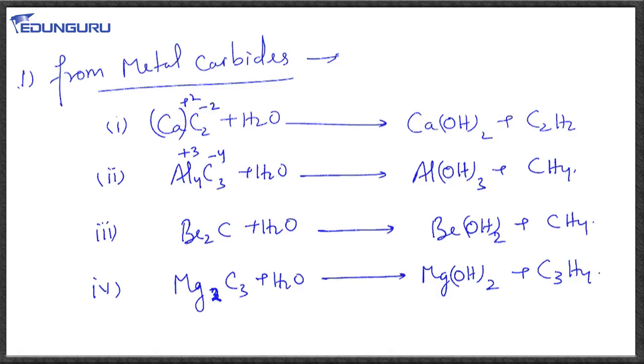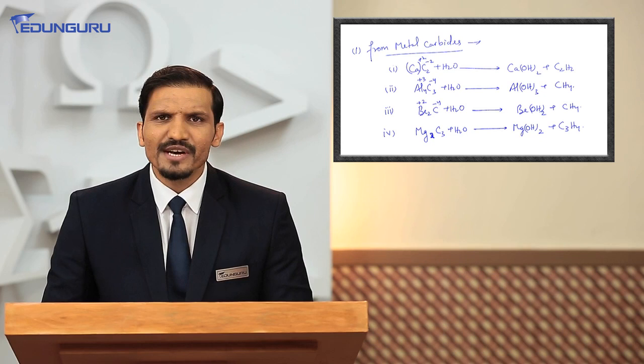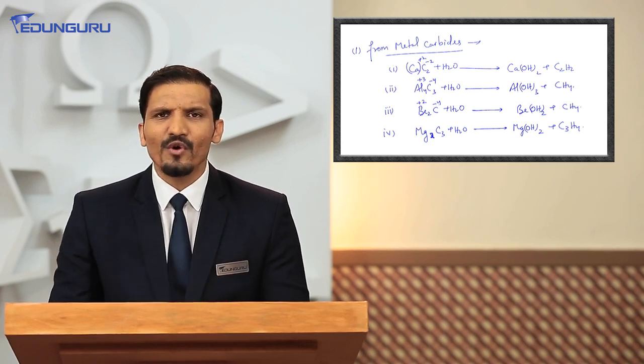The same situation holds for the next example. Beryllium is present in the +2 oxidation state and carbon is -4, so carbon should get saturated with 4 hydrogen. The only hydrocarbon with 4 hydrogen attached is methane.